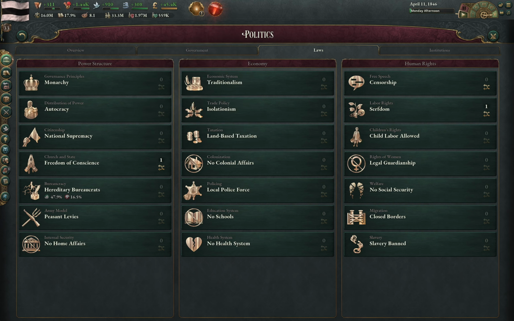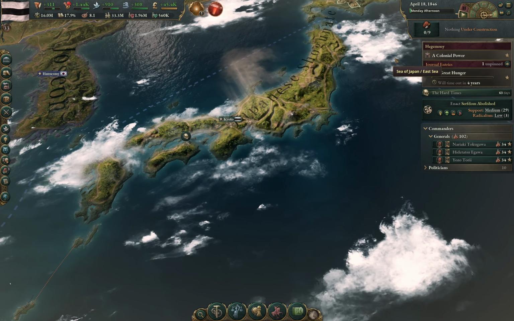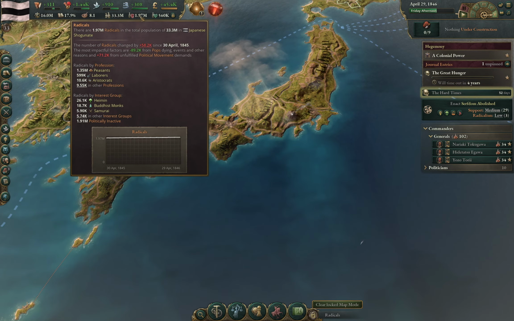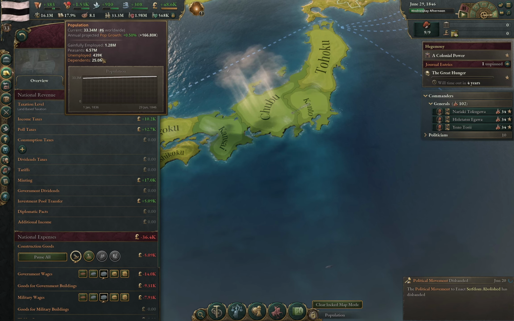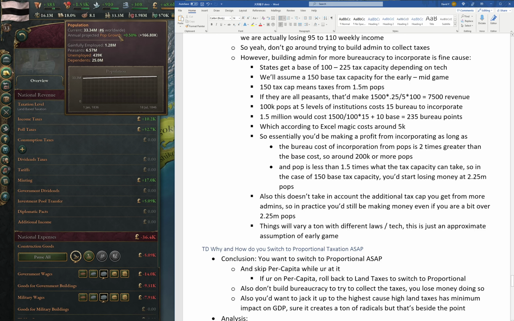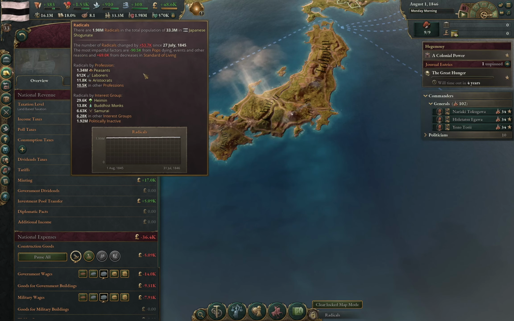Also, as we can see here, I have been letting the game run for a long time. It's been 10 years already, and we only have 2 million radicals. This is under maxed out taxation, and we only have 2 million radicals. And what's the 2 million mostly from? It's mostly from the unemployment. It's because I'm not building anything. So there's a lot of unemployment going on. That's pretty much the biggest source of our 2 million.